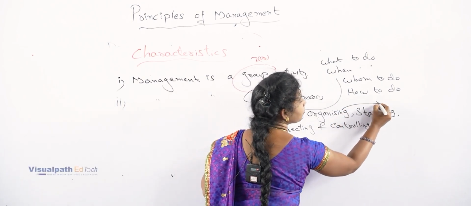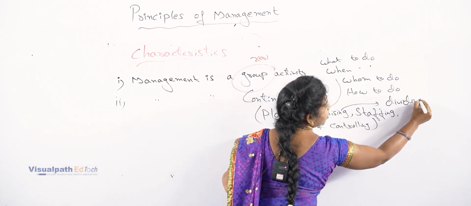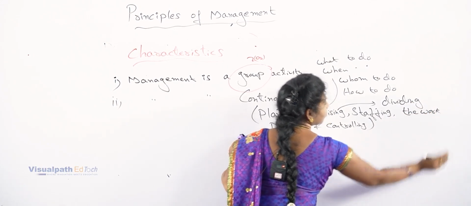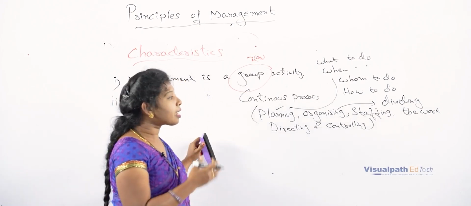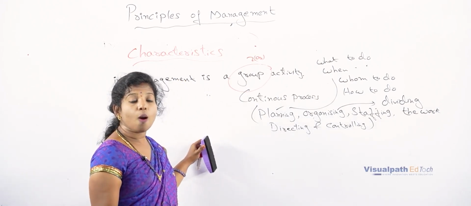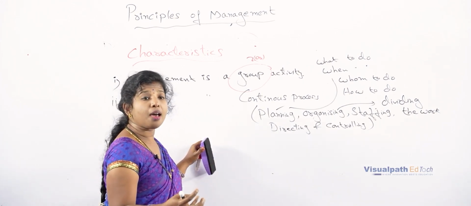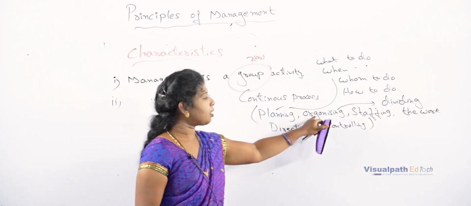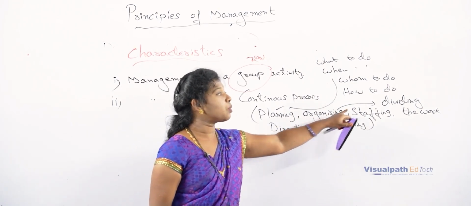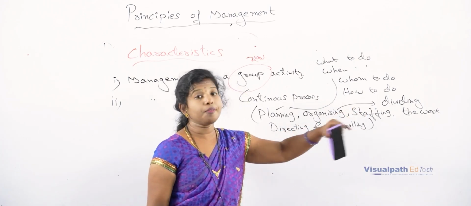So dividing the work. In organizing, the work is divided into different perspectives depending on the responsibilities that have to be taken care of by the employees or maybe seniors. So in the organizing part, each and every responsibility is divided, which is nothing but the division of work.